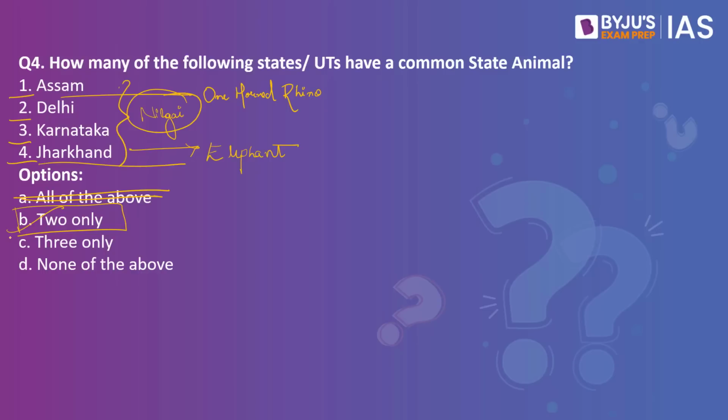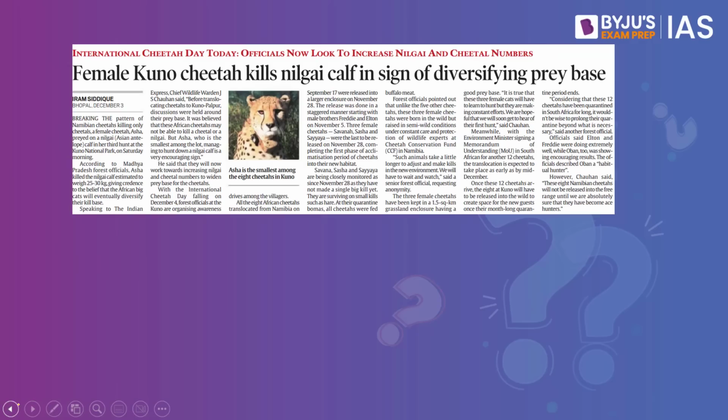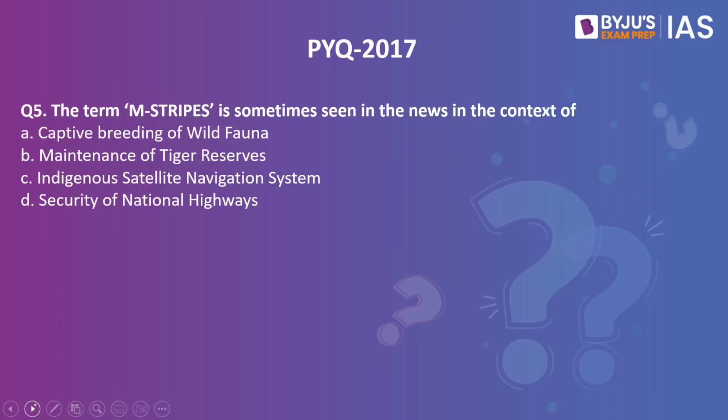There is another state in India which has declared the elephant as its state animal. Which is this state? Let me know in the comment section. The reason we've picked up this question for discussion is because of the reference to Nilgai in this article in the Hindu newspaper today. Now let us take up a previous year question from Prelims paper 2017.